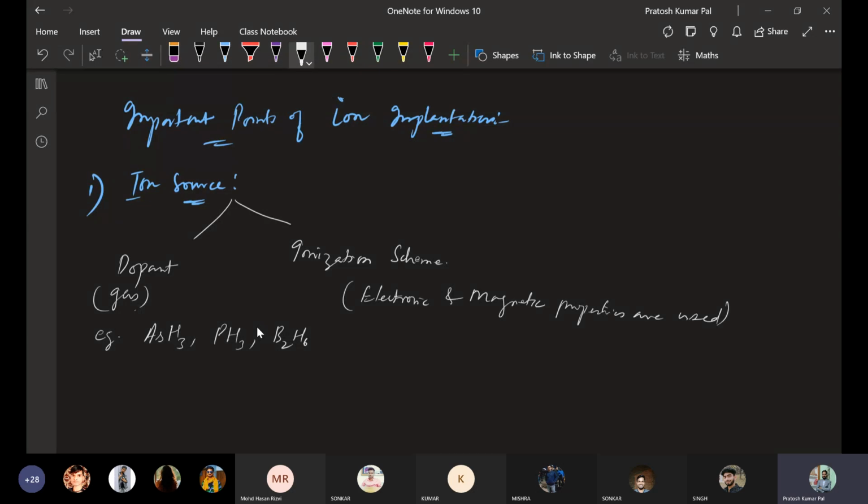We can use either electronic or magnetic properties to generate the ions. So first of all, that is the ion source, from where we get the ions.